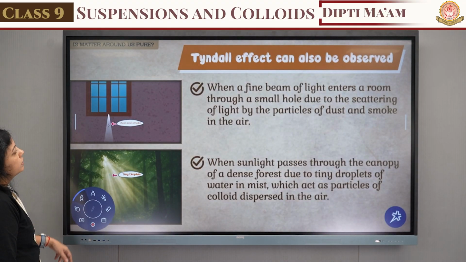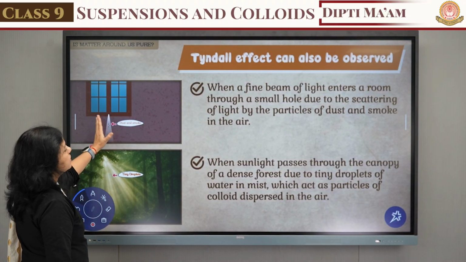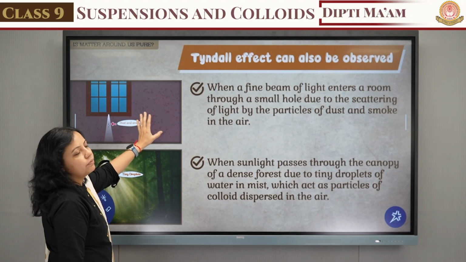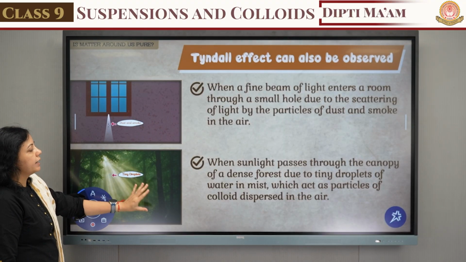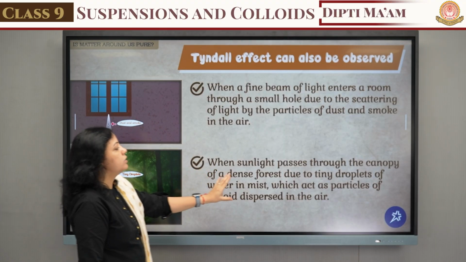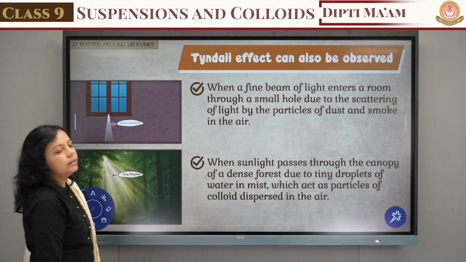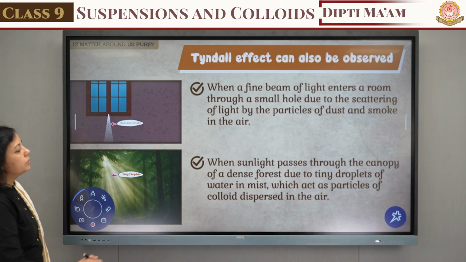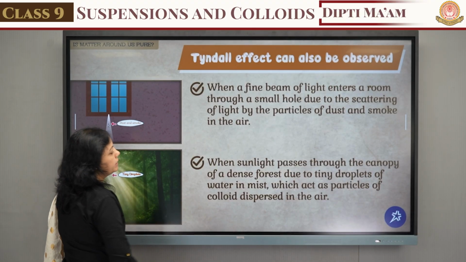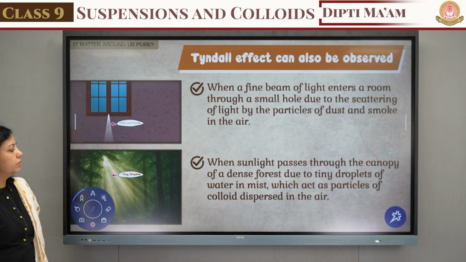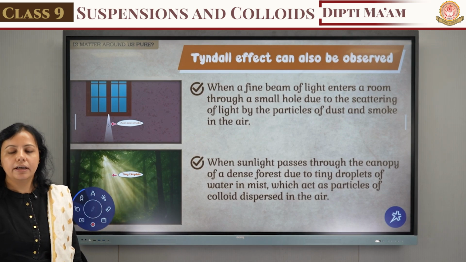So let's see both the things. The first example in which a fine beam of light enters the room, and in the second example when sunlight passes through the canopy of the dense forest, due to the tiny droplets of water in mist which act as particles of the colloid dispersed in the air.